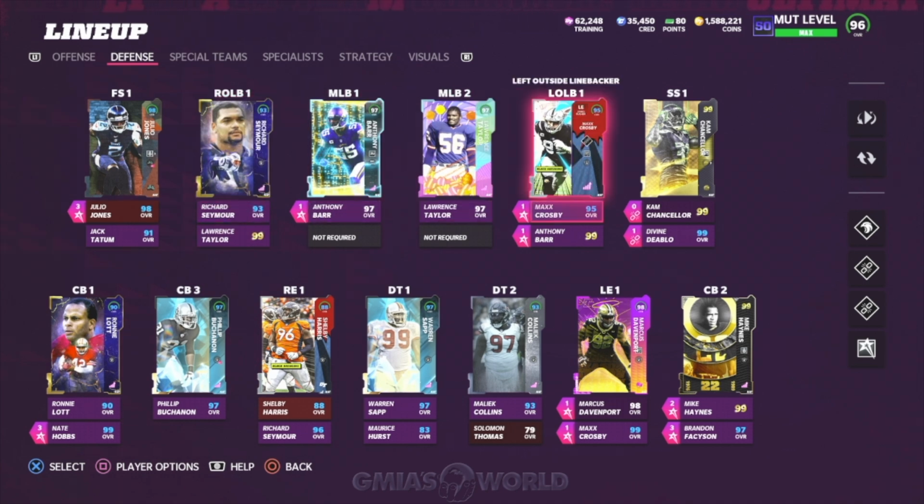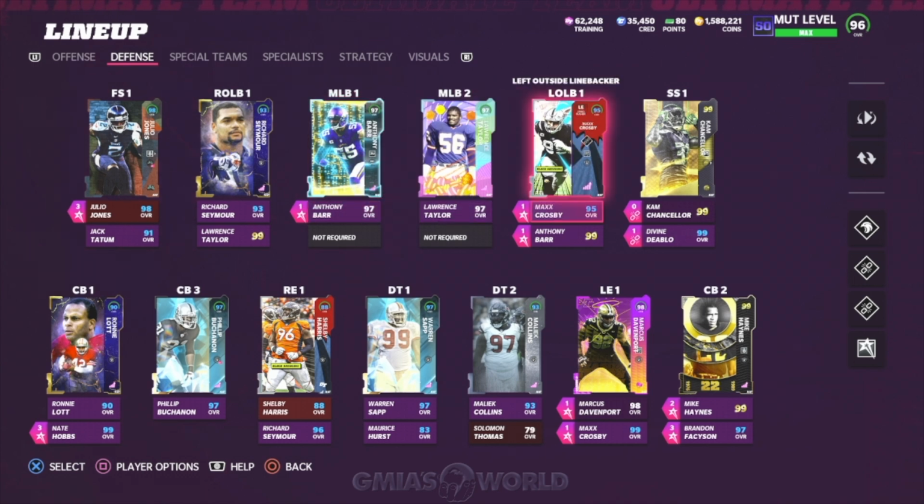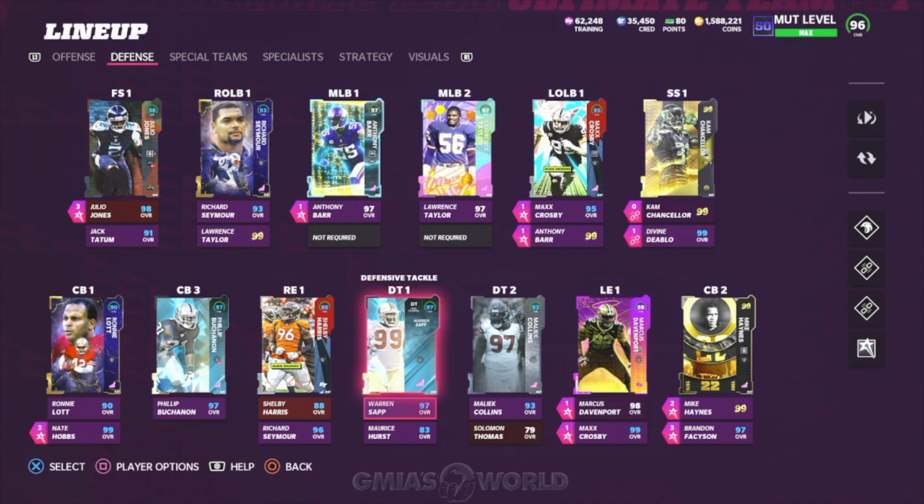I've showed you guys through various live streams how to do it, but set it up where your left outside linebacker slots, you can use the backup for who you have at middle linebacker, which are a right outside linebacker and a left outside linebacker. And then these guys have to be ends. And then obviously everybody else has to be ends. You can only have 2 linebackers, one left outside linebacker, one right outside linebacker, no middle linebackers, everybody else ends the way I just showed you.